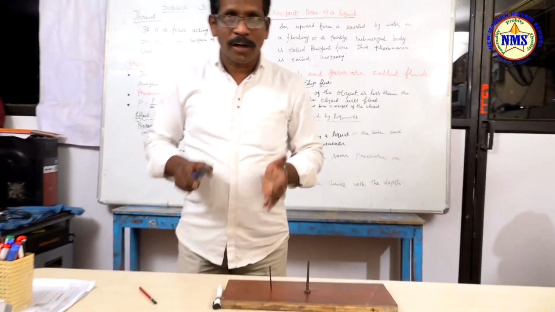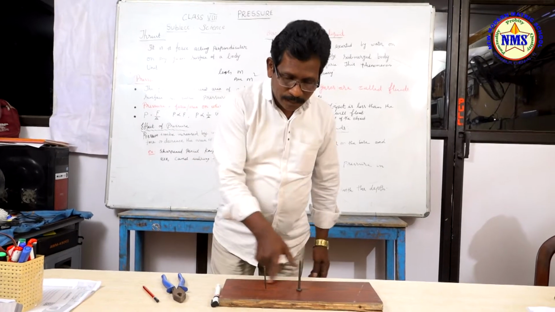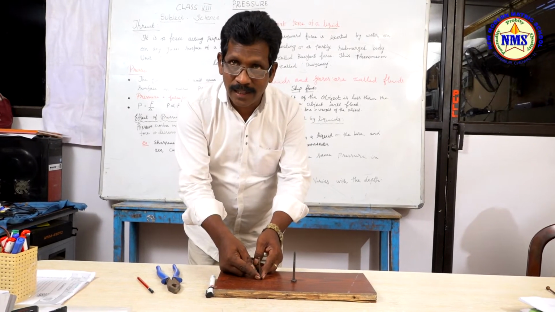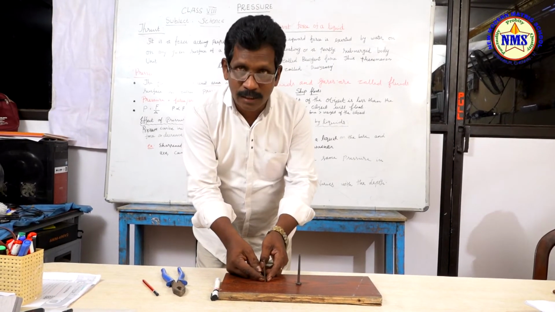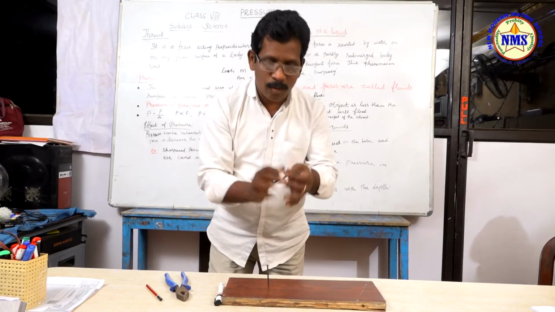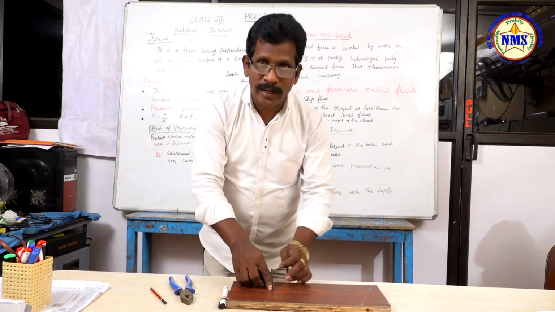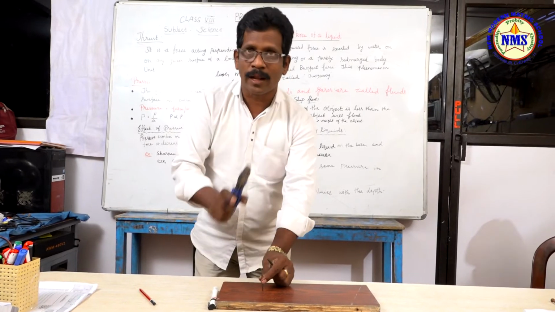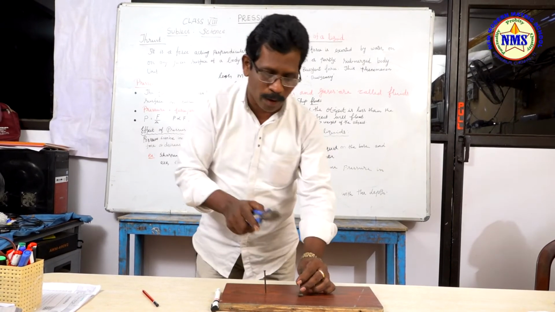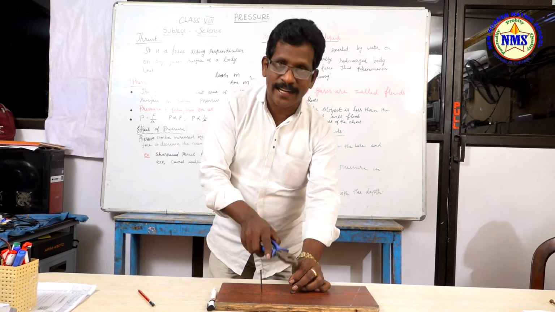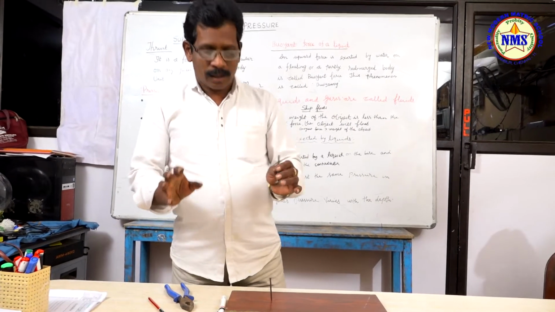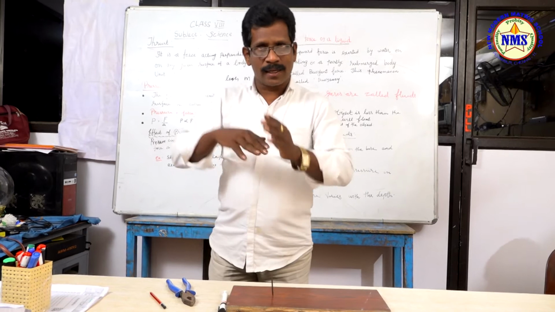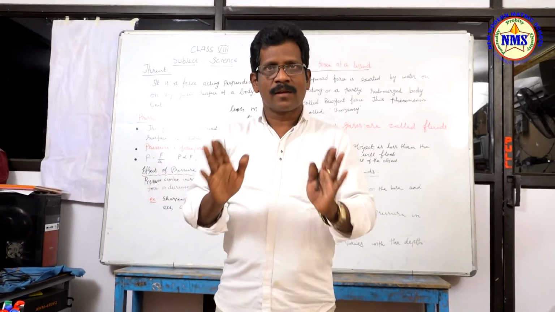From this, what do you understand? When we compare these two nails, this nail's edge, that is the area of the edge, is very, very small, and this is more. So it has a very small area. I can make it stand on the wood by beating once or twice. But however many times I beat this one, we are not able to make this nail stand in this wood. So from this, what do you understand? If the area is smaller, the pressure is more. If the area is increased, the pressure is less. This is a very important point.